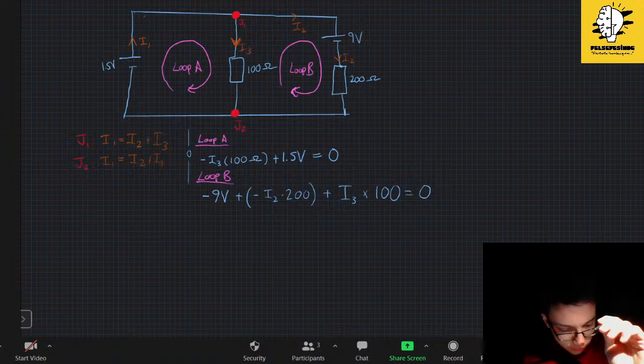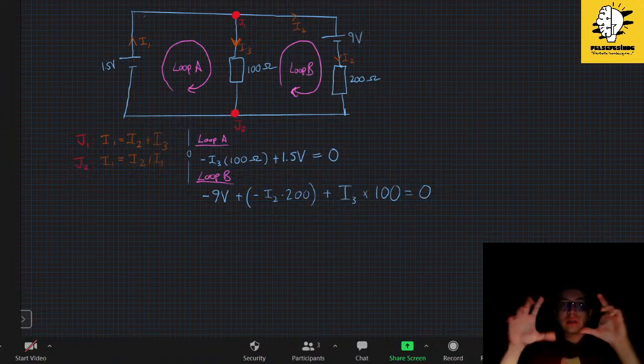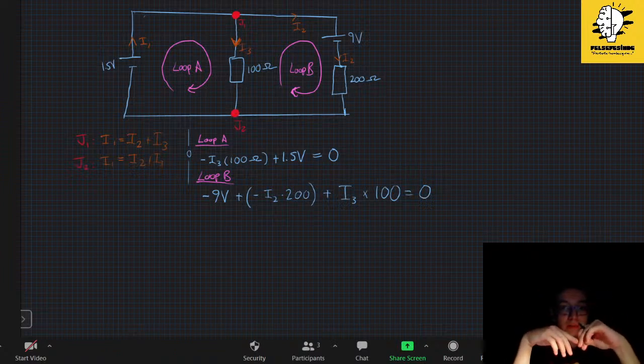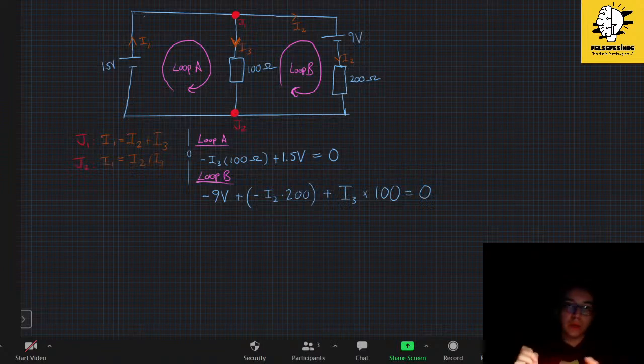And one more thing. Loop A and loop B. Actually, you assign the directions of loop A and loop B randomly as well. For example, if you said loop A is clockwise, if it is negative, again it will be in anti-clockwise direction.